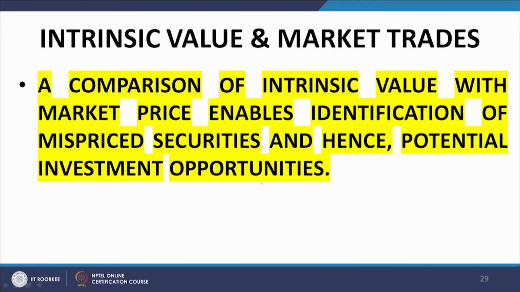value is the collective wisdom, and if the investor's perceived worth is different from the market perception, the investor may undertake a transaction in that particular asset, and that asset may constitute an investment opportunity from the perspective of that investor.